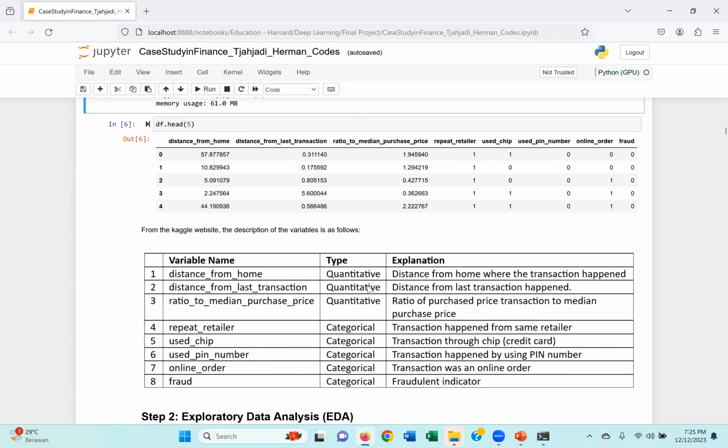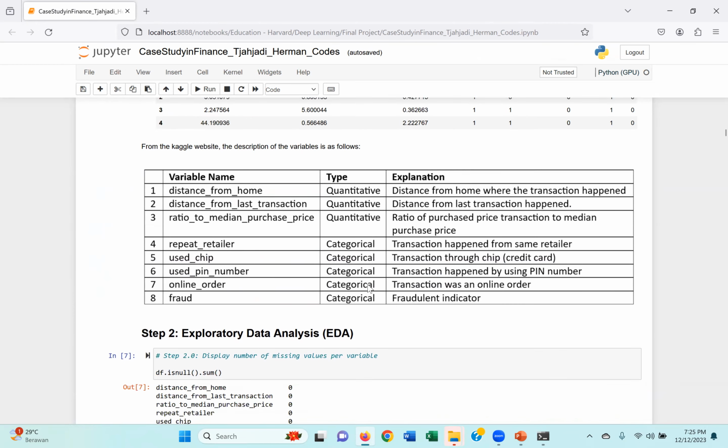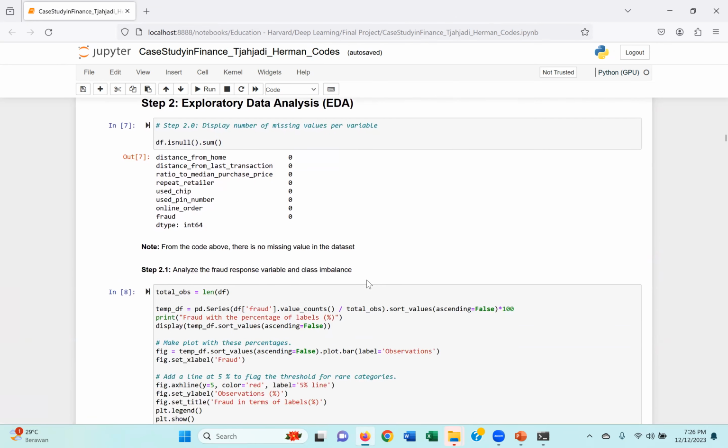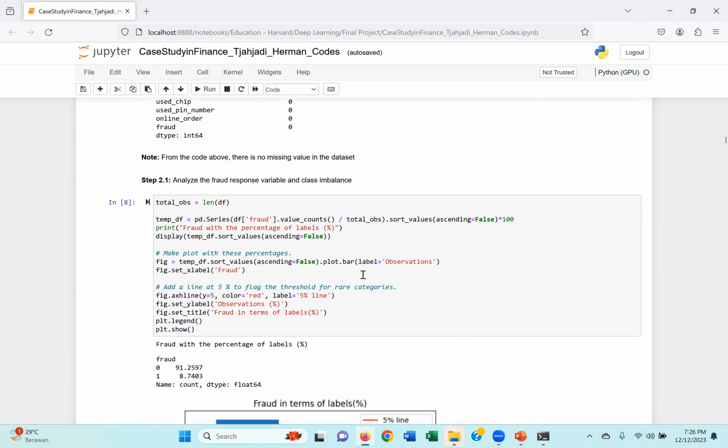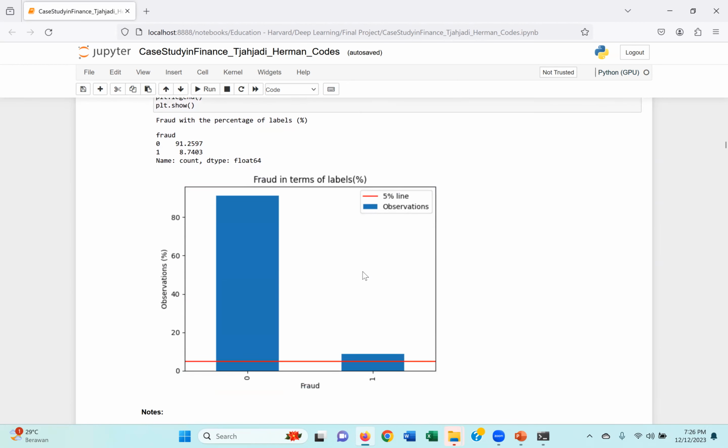And this is just the description of the variables. And next, we are going to do the EDA. So based on the first EDA, I'm checking if there are missing values, but there are no missing values, so we are safe. Okay. And then we are going to observe the data itself. I want to see how many percent are frauds. So it turns out that fraud only happens 9% of the time. Okay.